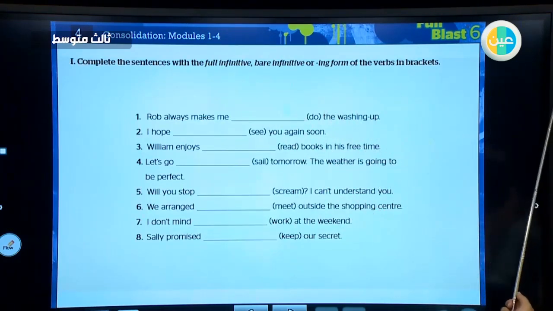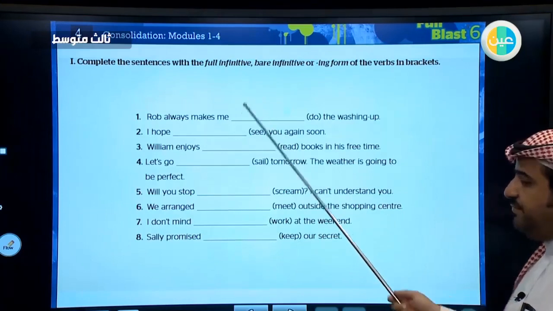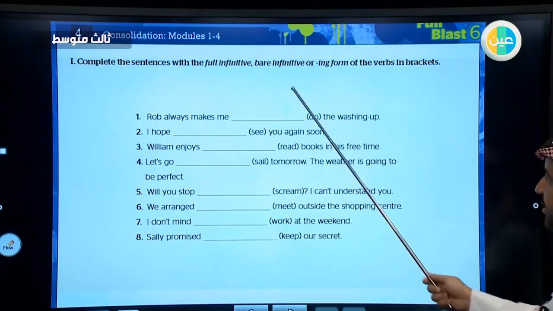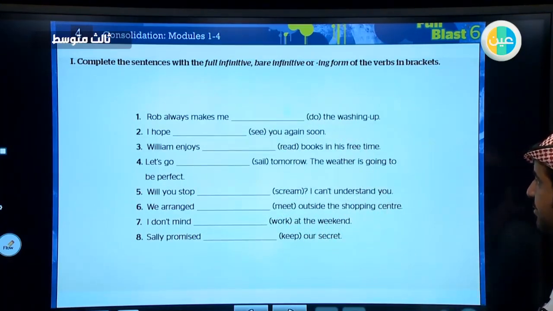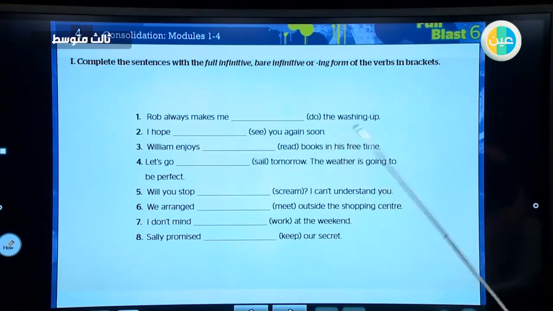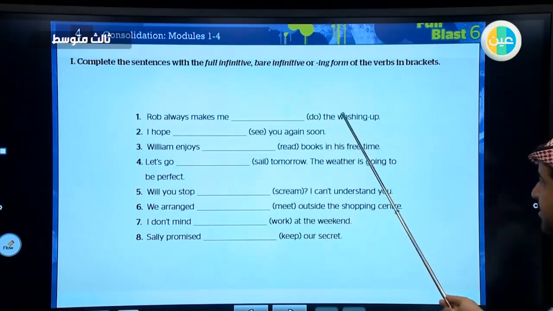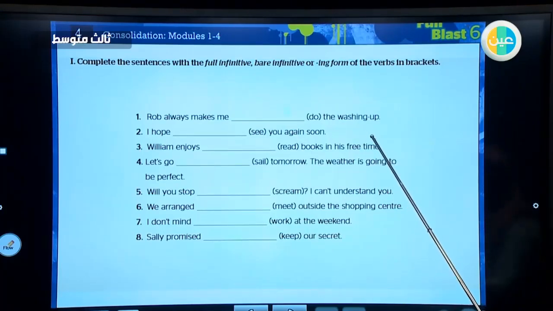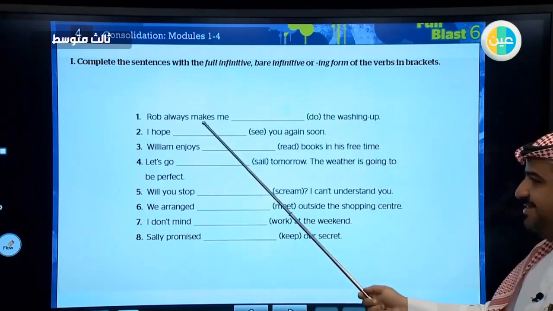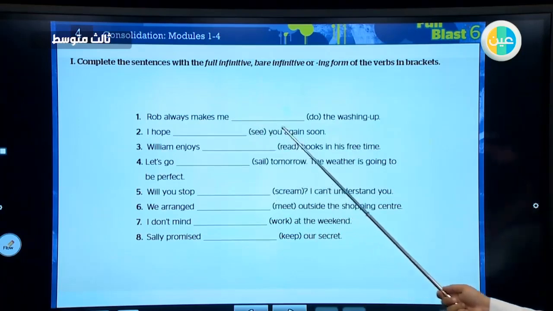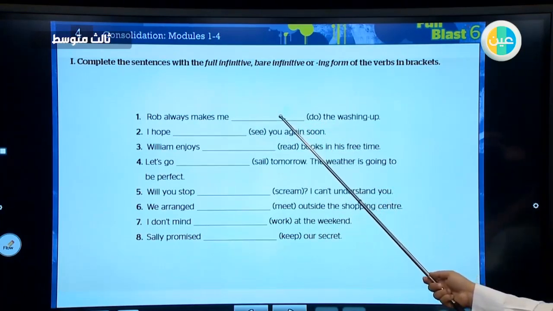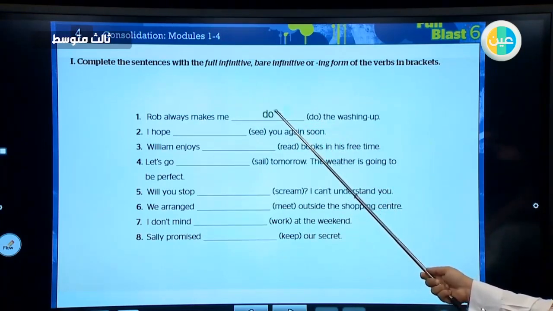Excellent. Now we'll go to the next exercise, and here you are going to use either full infinitive, bare infinitive, or an ing form. Full infinitive is a verb with to, bare infinitive is a verb without to, and an ing form, we add the ing on the verb. Rob always makes me do the washing up. Yes. Makes is usually followed by a bare infinitive. Yes, makes me do.